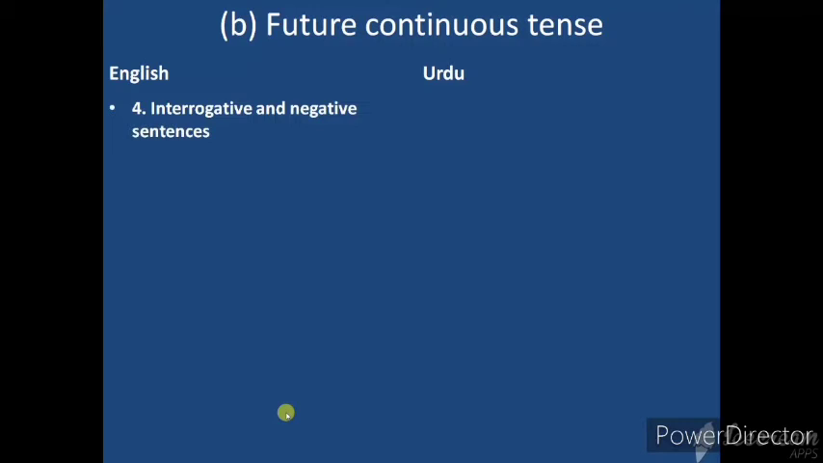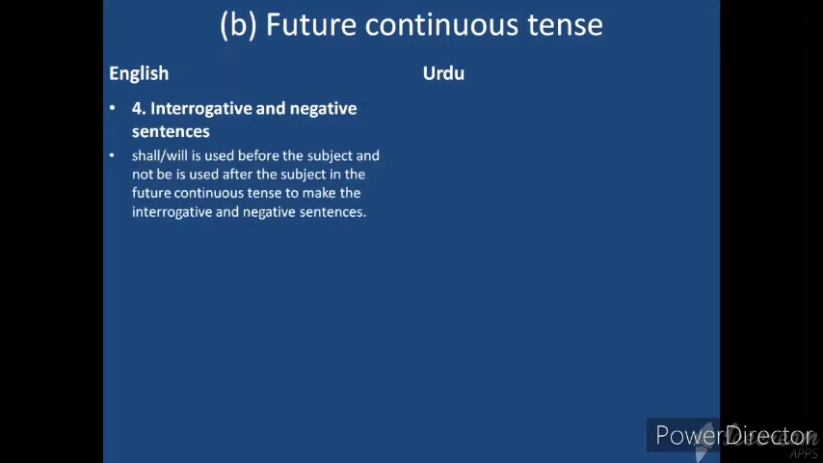Future continuous tense. Here we're going to discuss interrogative and negative sentences. Shall, will is used before the subject, and not be is used after the subject in the future continuous tense to make the interrogative and negative sentences.